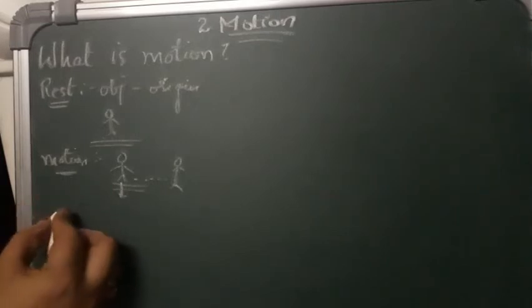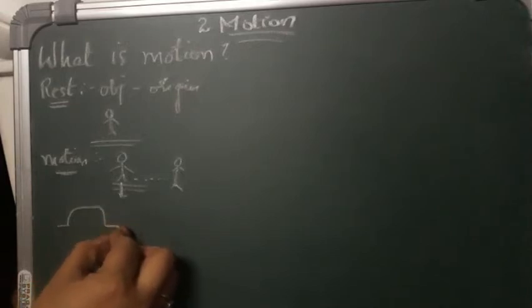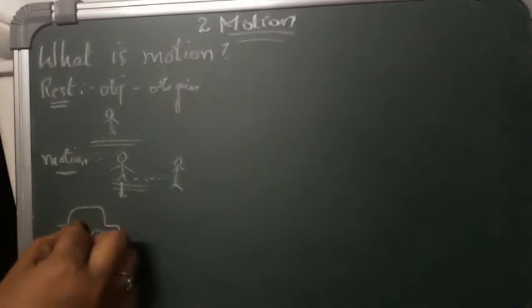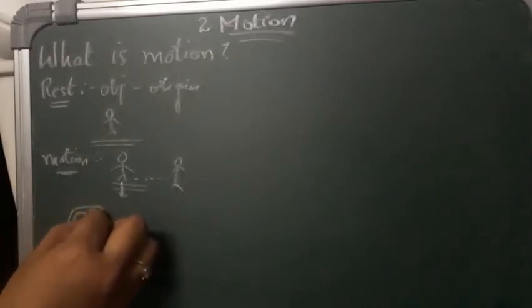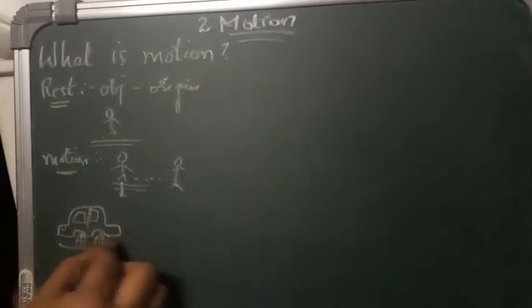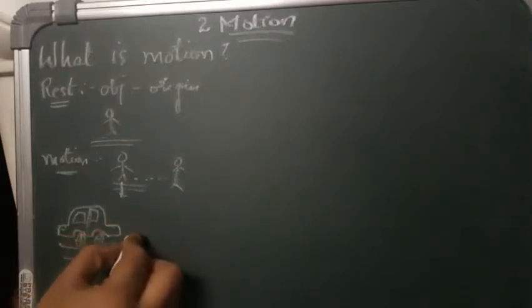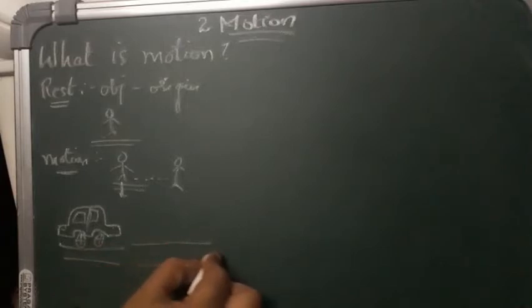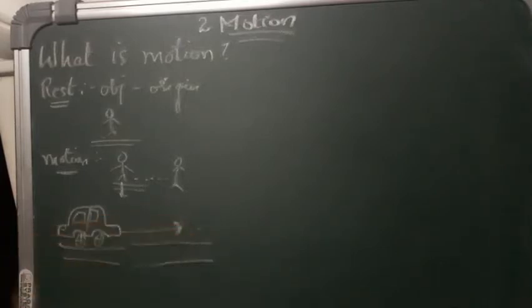So for example, we are going to take a car. This is your car. Now this car is not moving. That means this car is at rest, isn't it? It is standing here only. It is not moving. Now you start the car and this car reaches this position. That means the car is in motion now, isn't it? The car is in motion.